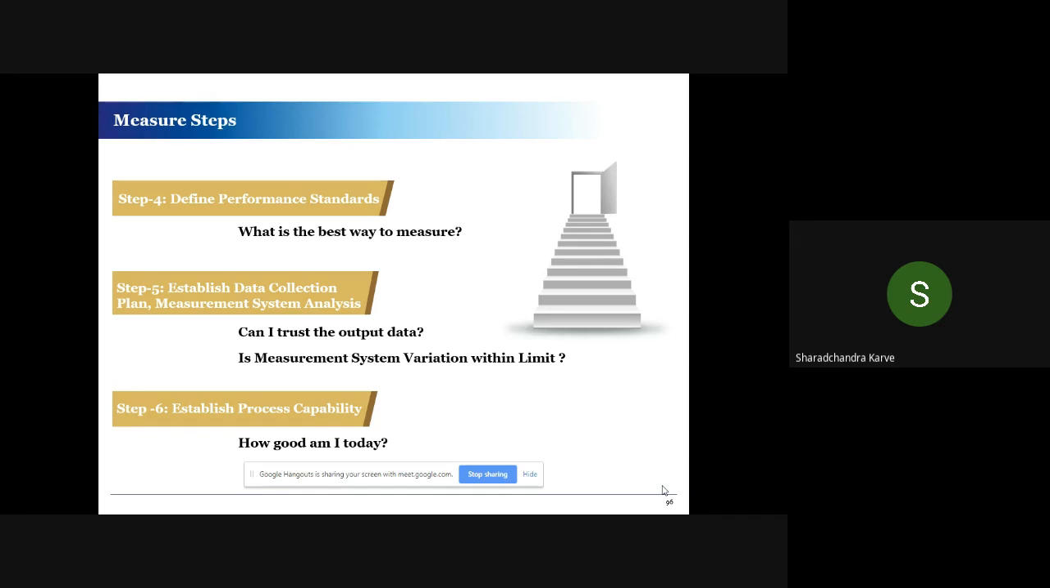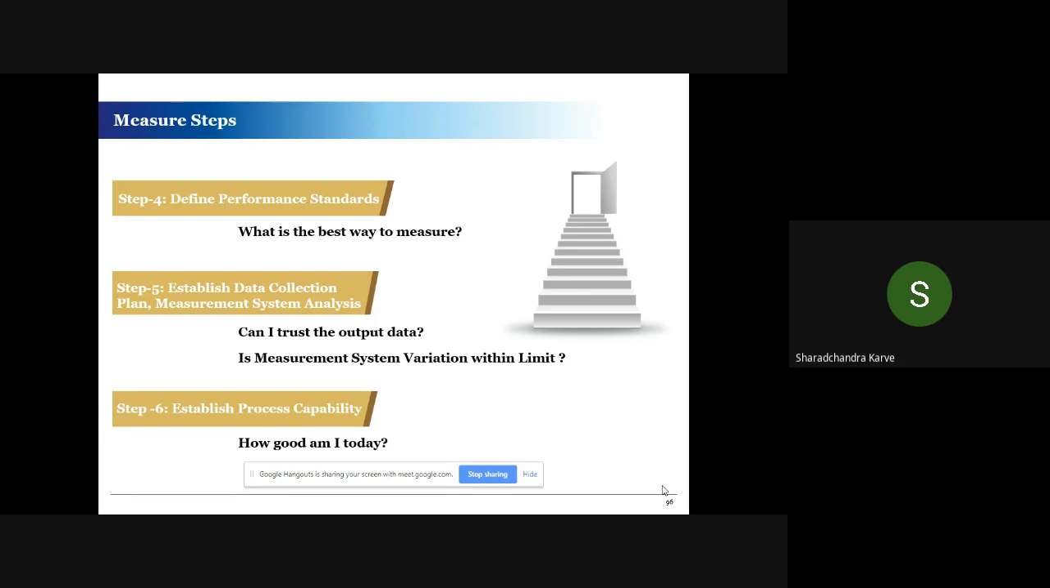Establish, if the measurement system is not there, then establish a data collection plan and do a measurement system analysis. Now we'll also look at why measurement system analysis is required and what are the limits for measurement system analysis variation. The concept in Six Sigma is that if the measurement system analysis variation is within limit, then only we go for the next analyze phase of the project. Otherwise, we'll have to set right the measurement system first and then go for further analysis.